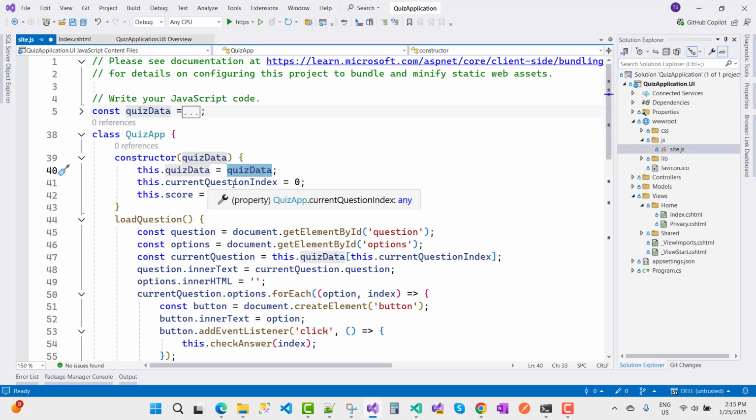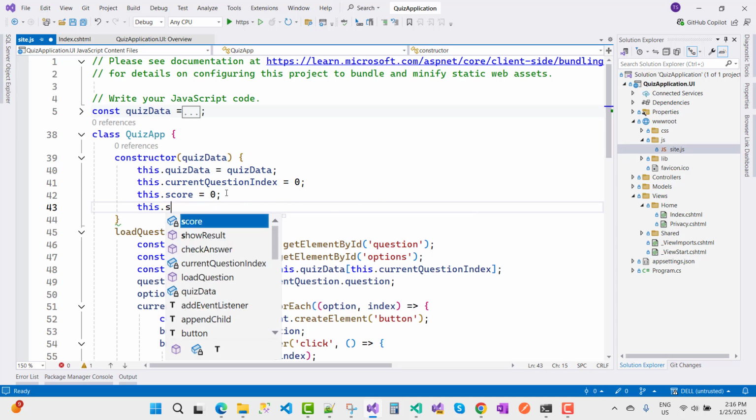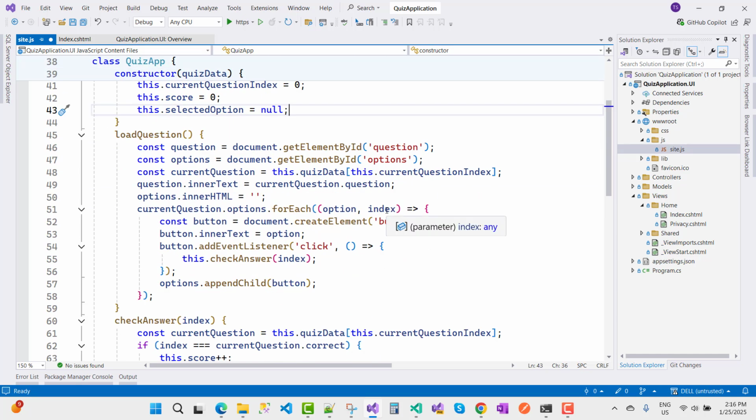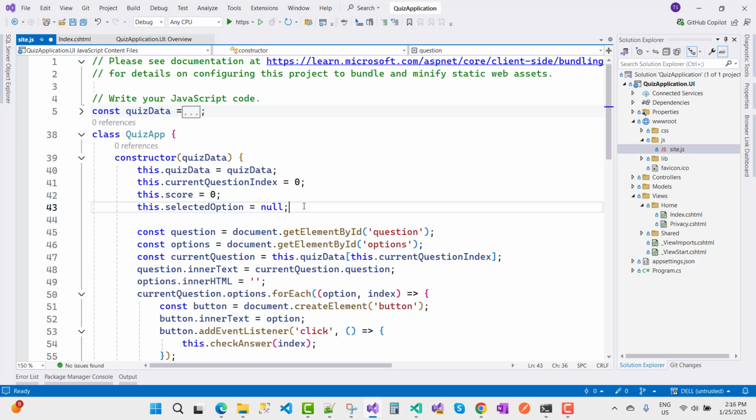Okay, now the current question index is 0. The score is also 0. I also want the selected options, so this.selectedOptions is null. Now the next part is the questions element. I want to take the questions element, and it's not actually, it's a constructor actually here, so it's not questions.